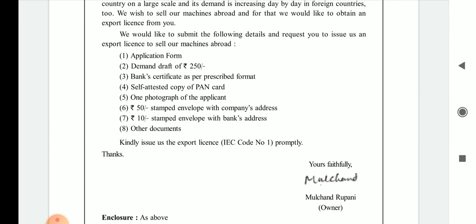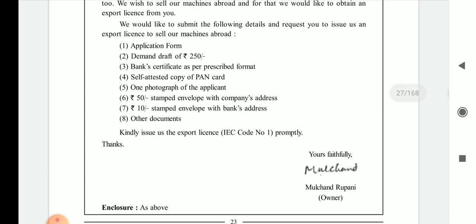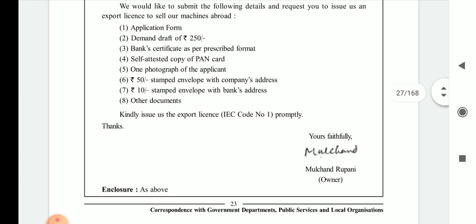And these are the basic documents which are necessary for getting the export license. So here you have to write these 8 documents' names; it is compulsory while writing this type of letter, and this type of letter is a very important letter for your concern as well as the board examination. So make a note, and you can say that this is a very important letter for your concern as well as the board examination. Clear?